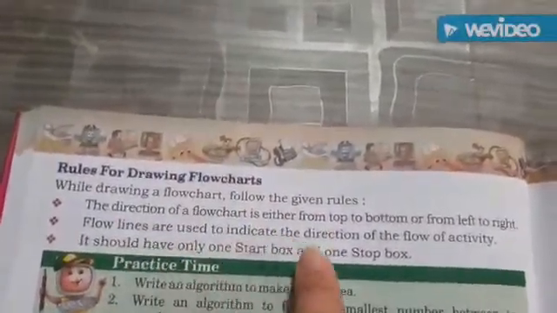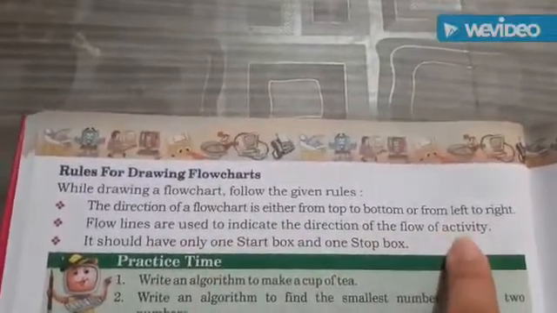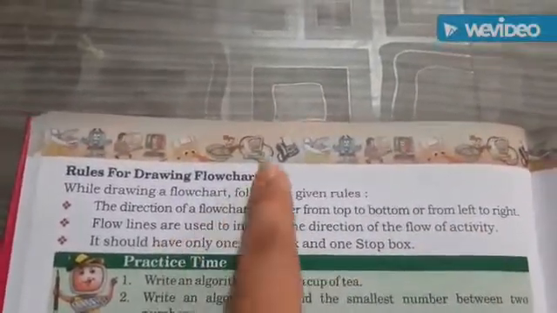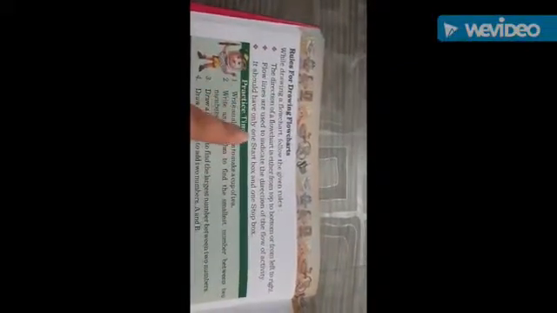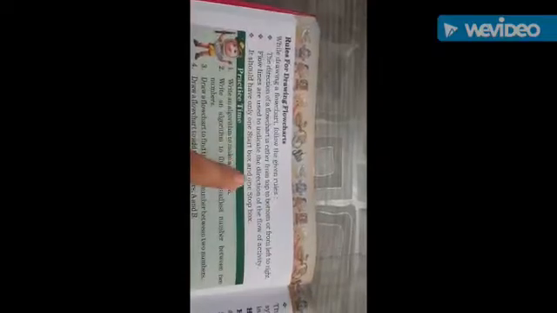Flow lines are used to indicate the direction of the flow of activity. Yes, the flow lines that you have, if we use them top. And the third one is, it should have only one start box and one stop.